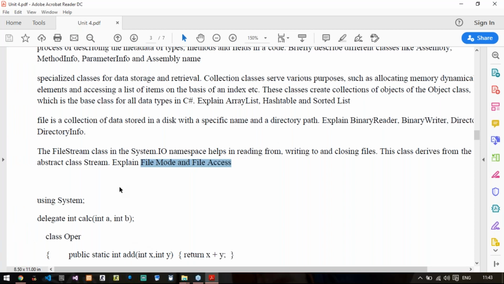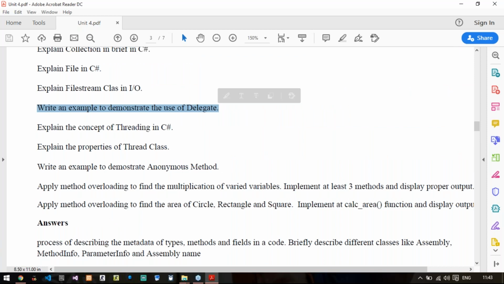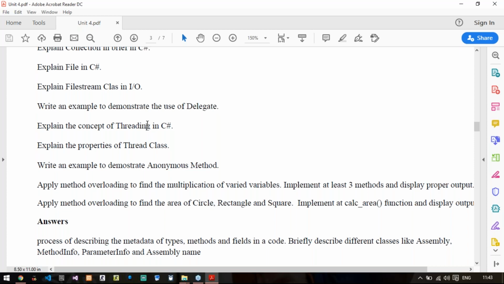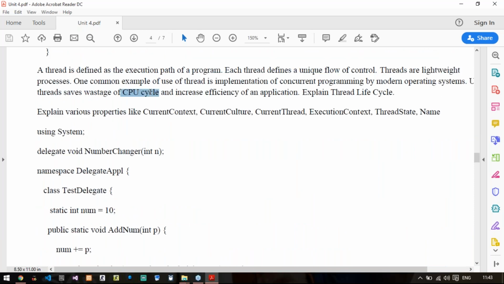Then next, write an example to demonstrate the use of delegates. This program is already a part of your PPT that is uploaded in your e-content. You just need to write that code, only the delegate one, nothing else. Then explain the concept of threading. You will explain what is threading, then draw the life cycle of threading and explain each of its components. That's it. You don't need to explain anything else in threading.